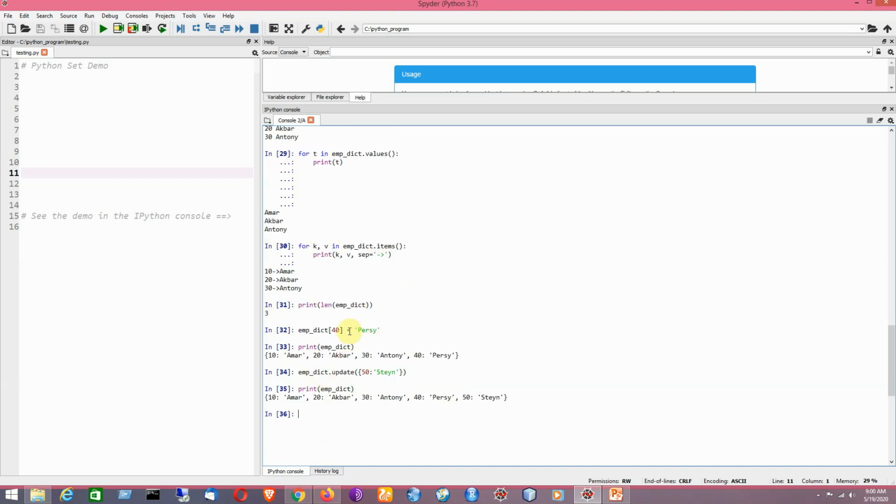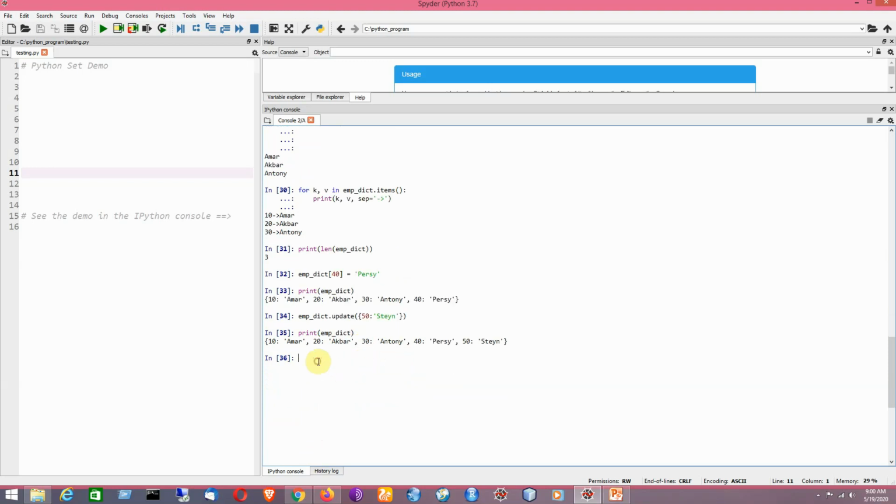So by using the assignment operator or by using the update method, I can add new elements to the dictionary, and each of the elements will have a key value pair. Remember it. Now I would like to remove elements from our dictionary. In order to remove elements from our dictionary, we can either use the pop method, which removes the element with the specified key name, or we can use the popitem method, which removes the last inserted element. Just have a look at it. Now I'll be using this.